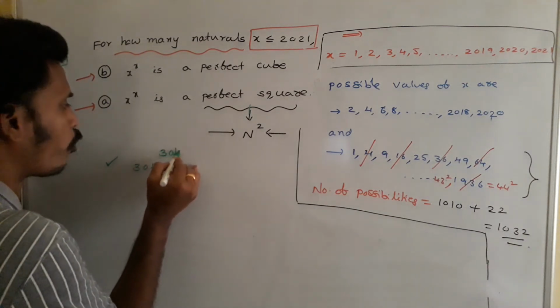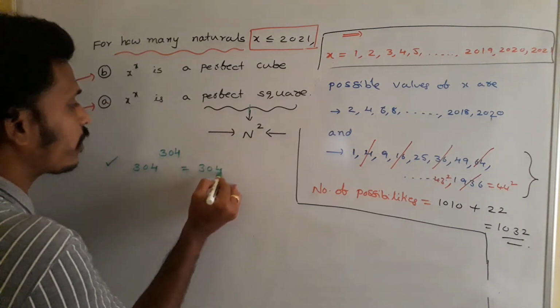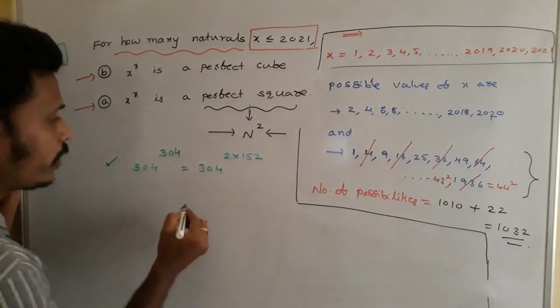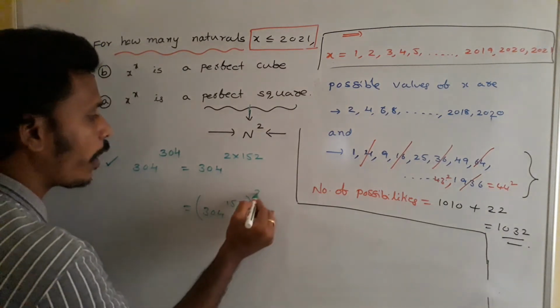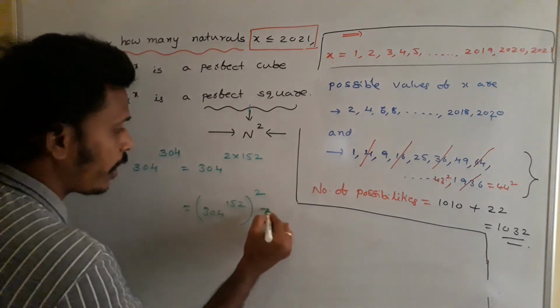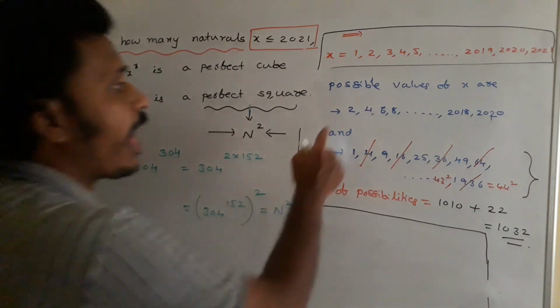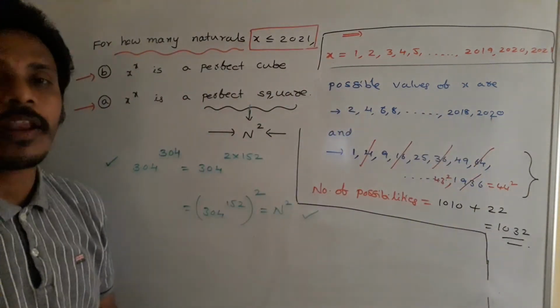Just check 304 power 304, even number power even number. I will rewrite it as 304 power 2 into 152, and this is nothing but 304 power 152 whole squared. Something power square, that is equal to n square, a perfect square. Like that, every number of this list will become a perfect square for x power x.